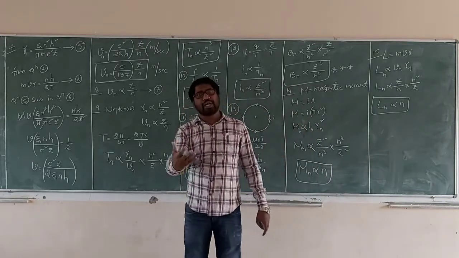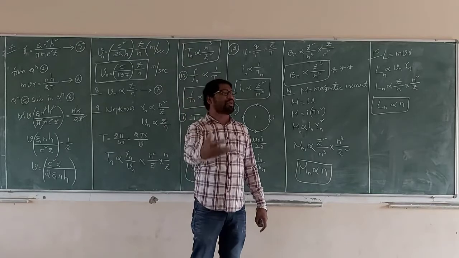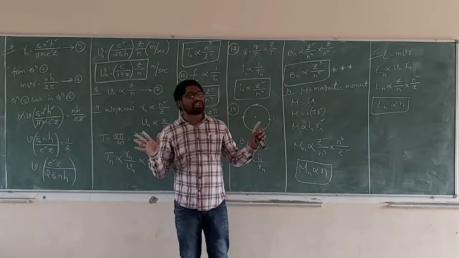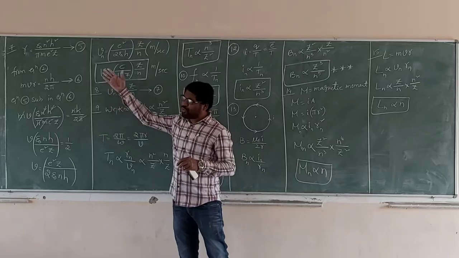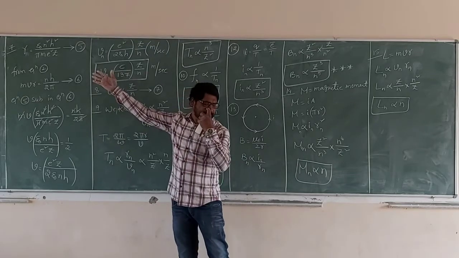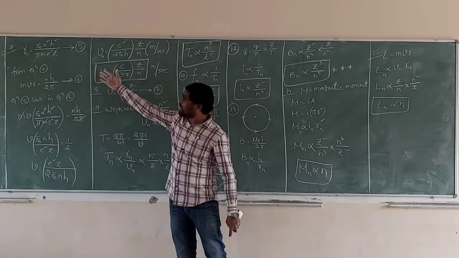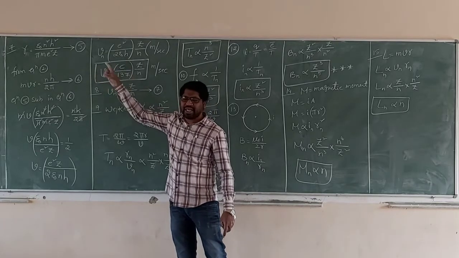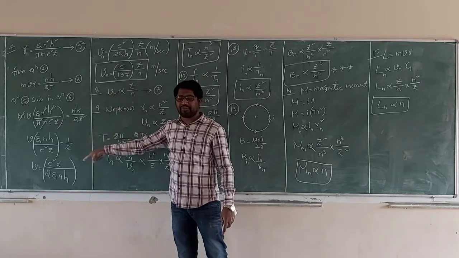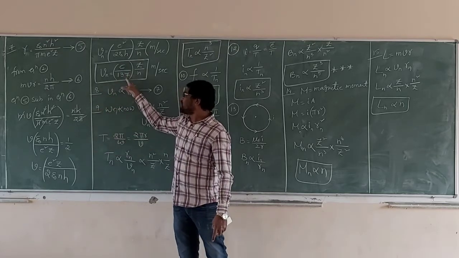What do we want to calculate for the problems in atomic physics? These are the most important. From this one, we already derived the radius of the orbit, that is epsilon naught n square h square by pi m e square. That radius is substituted in equation 2. We get the velocity, so c by 137 Z by n.